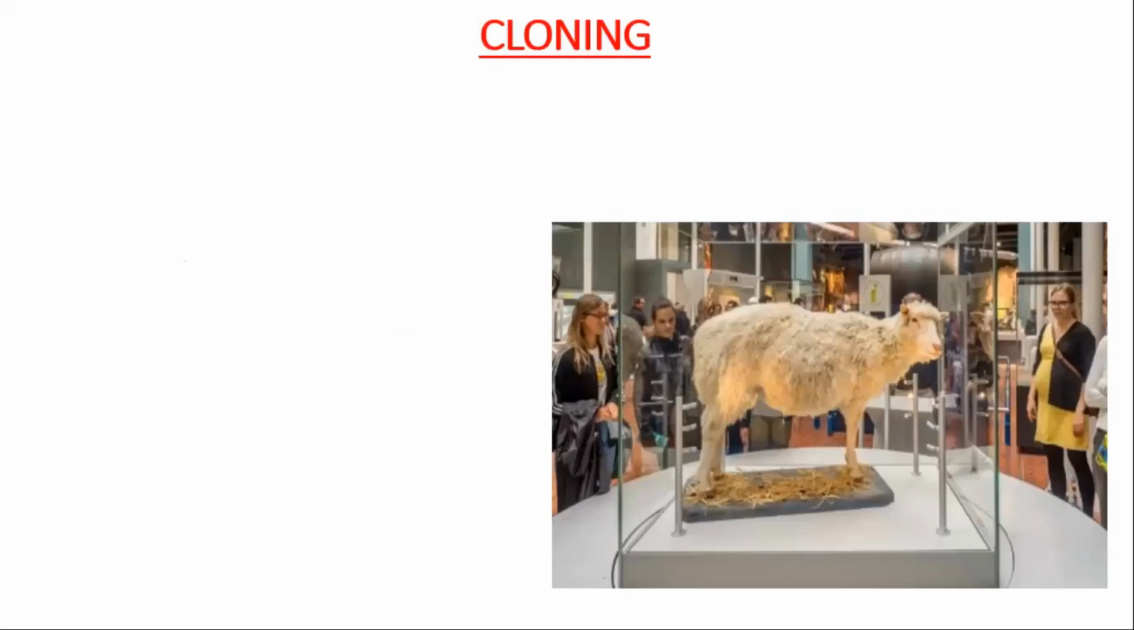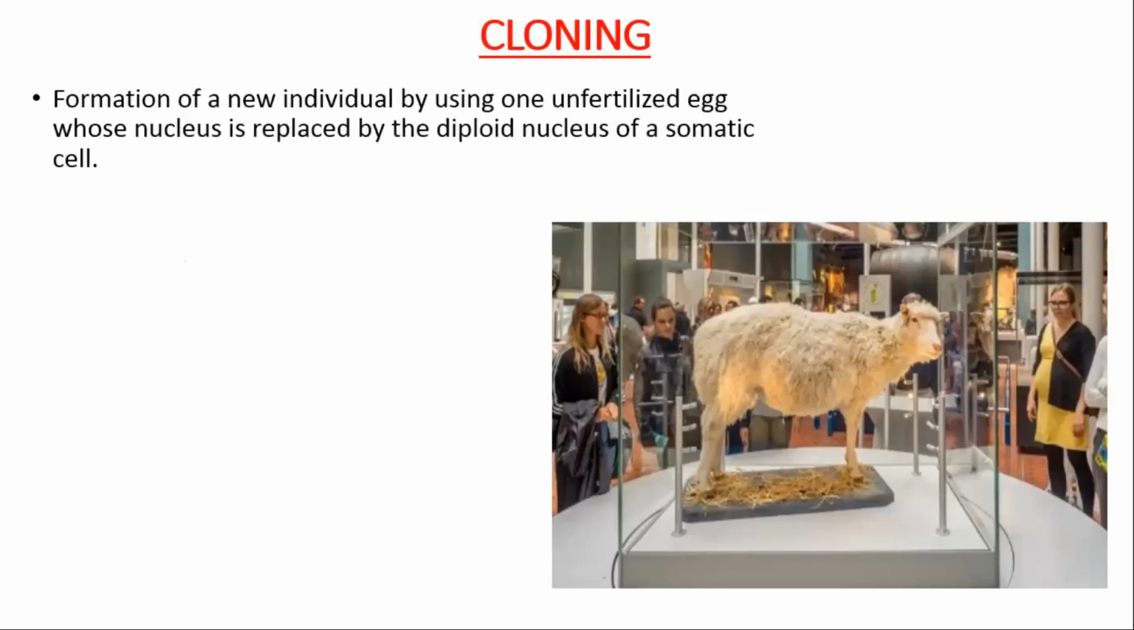Cloning. This is another type of reproduction. What is cloning? You have studied it in your previous class, but it is a process in which a new individual is formed by using one unfertilized egg, whose nucleus is replaced by the diploid nucleus of a somatic cell.